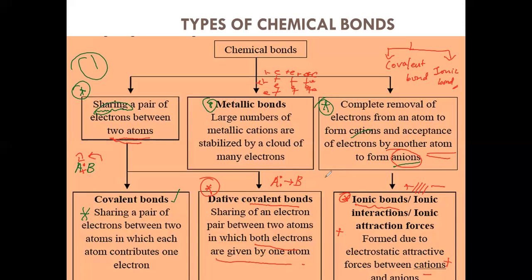So what is meant by the covalent bonds? Here, majorly, we are going to speak about the covalent bond. Let's move on to the next slide. I'm going to speak about the covalent bond.